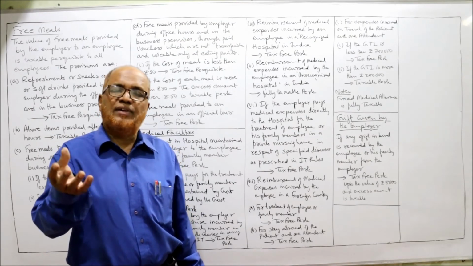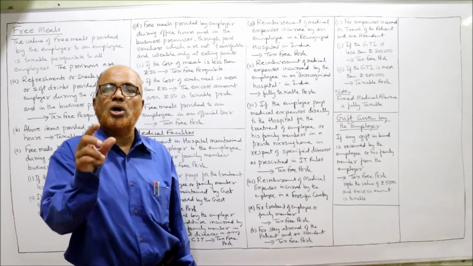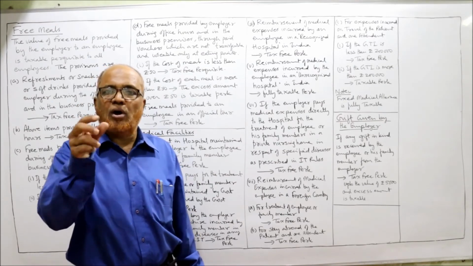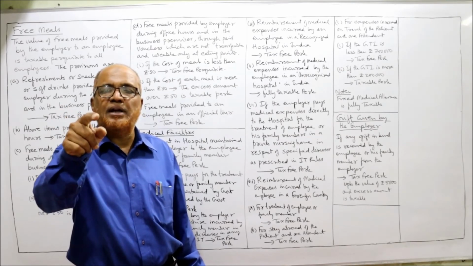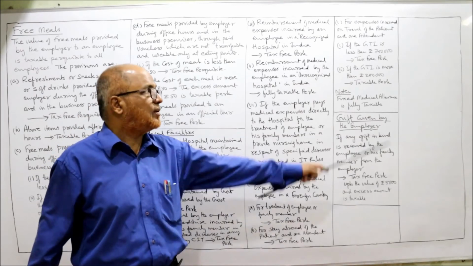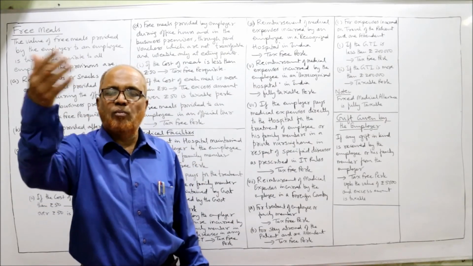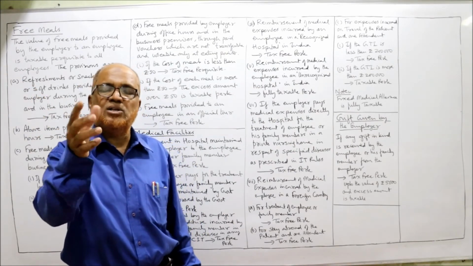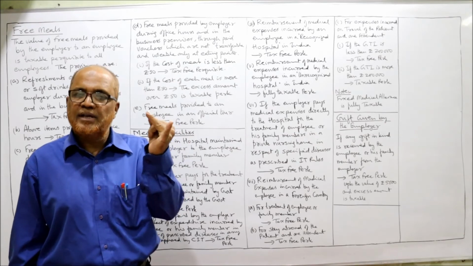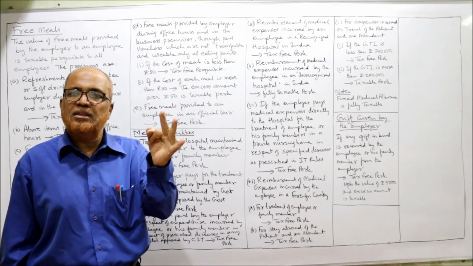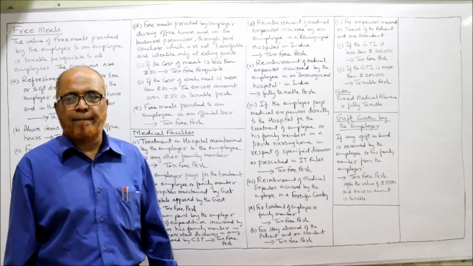Regarding traveling expenditure, if it is reimbursed by the employer, the Income Tax Act says to see the gross total income of the employee. If the gross total income of the employee is below 2 lakh rupees, then travel expenditure is also exempted, a tax-free perquisite. If the gross total income of the employee is more than 2 lakh rupees, then travel expenditure is taxed. So three types of expenditure are there. First, treatment expenditure. Second, staying abroad expenditure. Third, travel expenditure. Treatment expenditure of the patient is completely exempted.